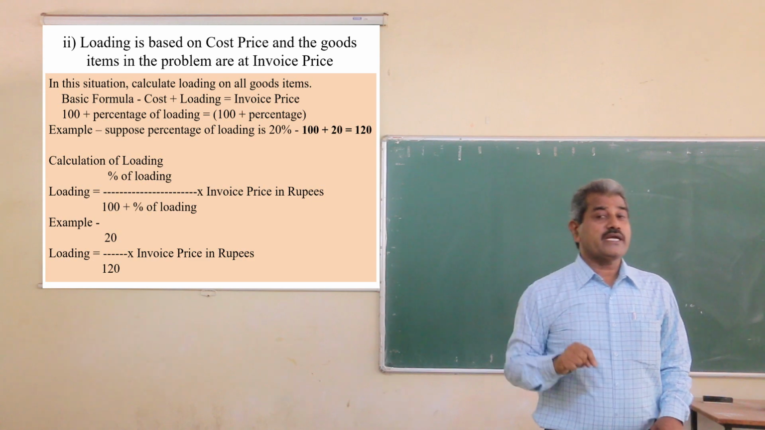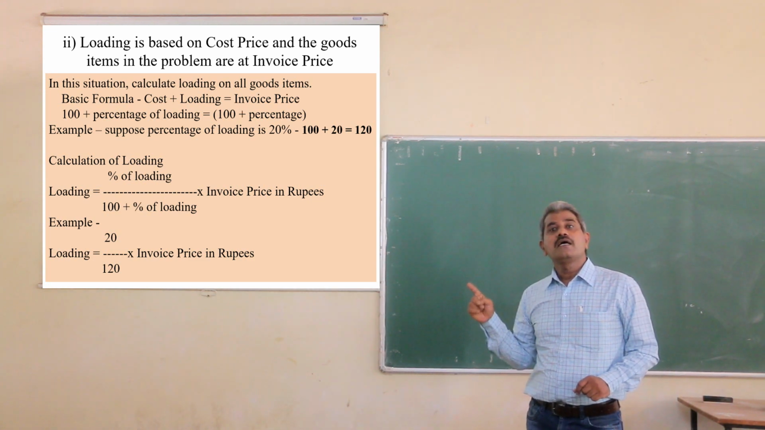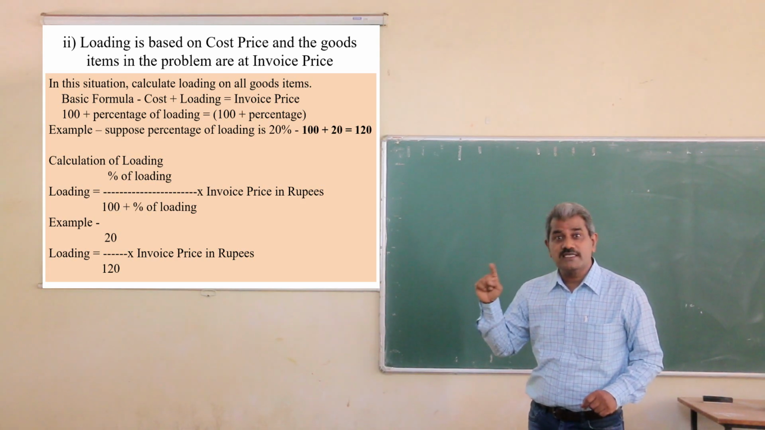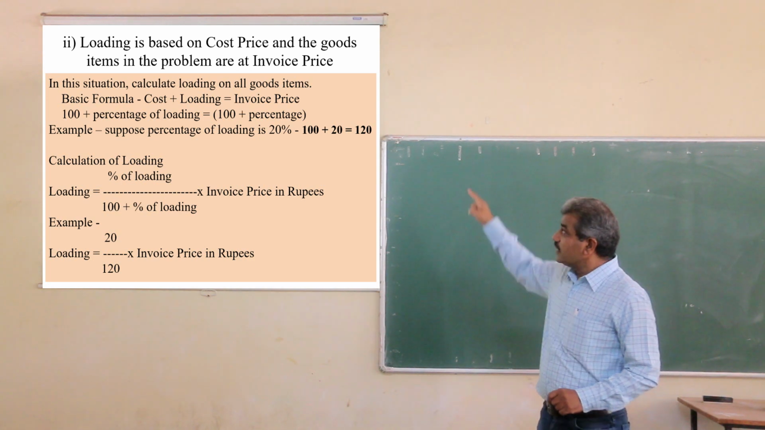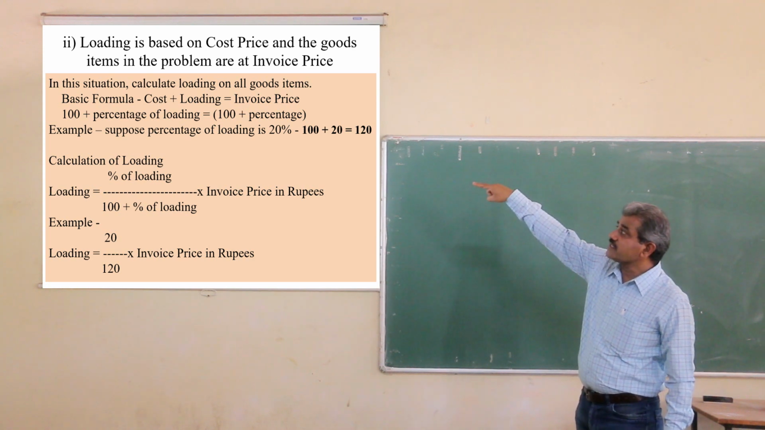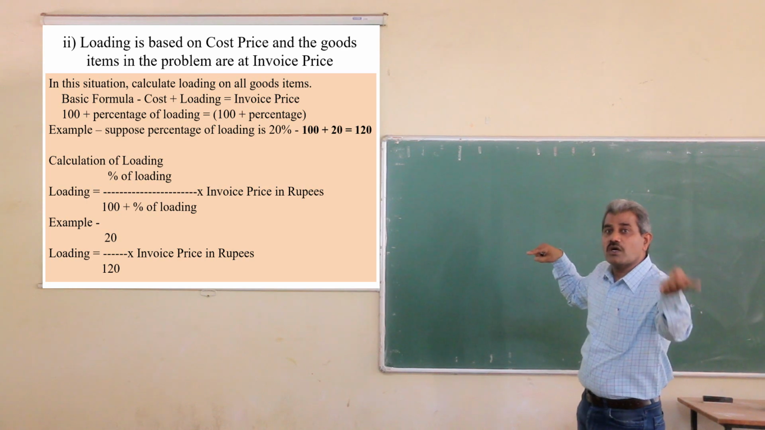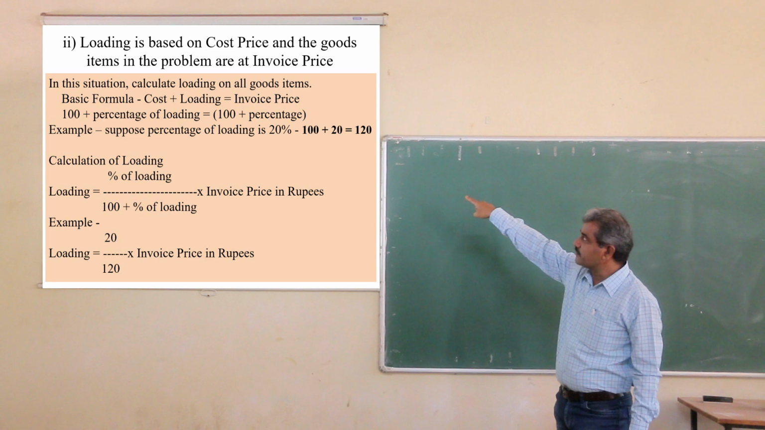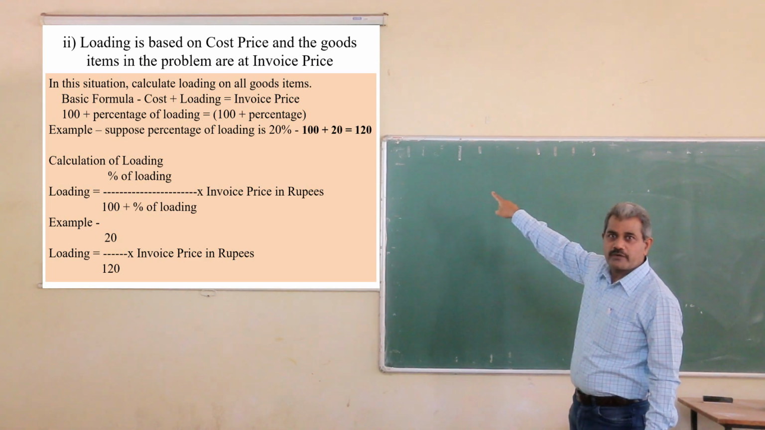You have to keep in mind that here you have been given invoice price. So cost plus loading is equal to invoice price. Cost is taken 100 because the percentage of loading is based on cost. Invoice price is 100 plus percentage of loading. Here in this example 100 plus 20 is equal to 120.